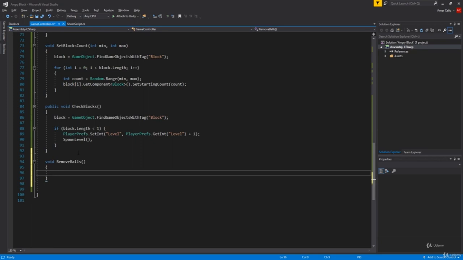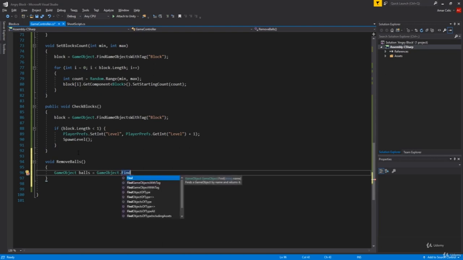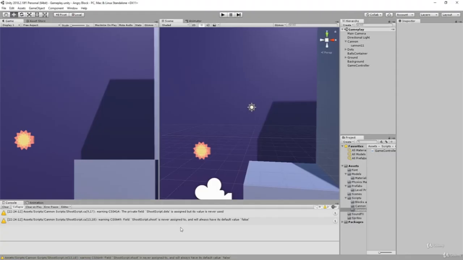Now, first, we're gonna say that our GameObject balls equals GameObject.Find object. Our ball hasn't got a tag, is it? Let me see.